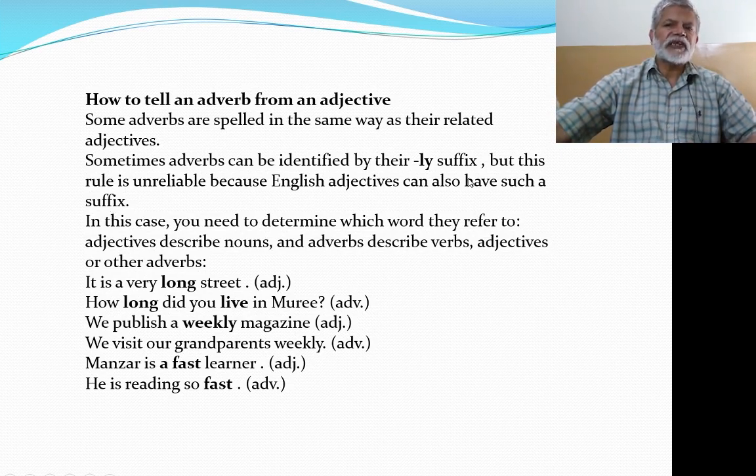Some English adjectives also have this ly ending. In this case, you need to determine which word they refer to. So if you are confused, you will have to focus on the function of these words. That function will determine whether the word is an adverb or adjective.